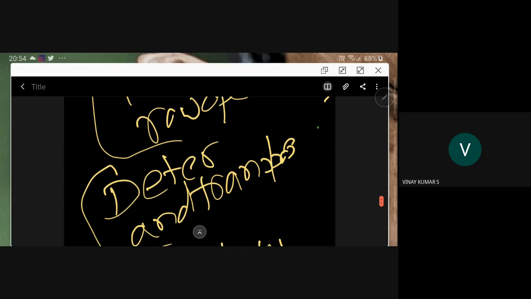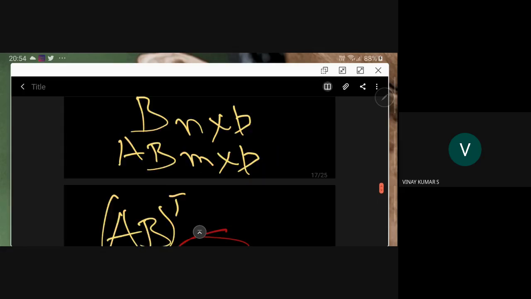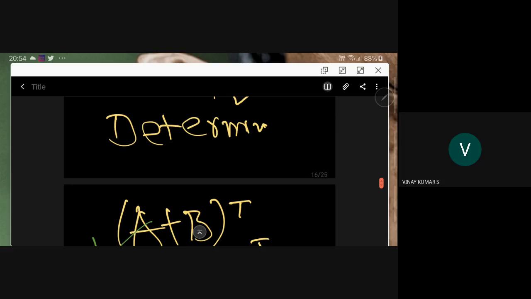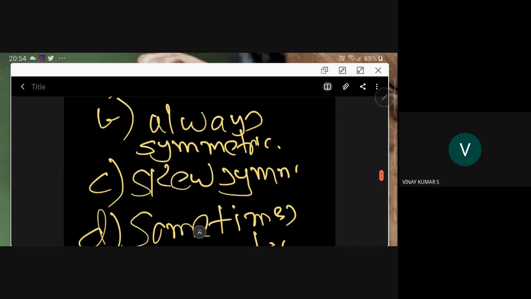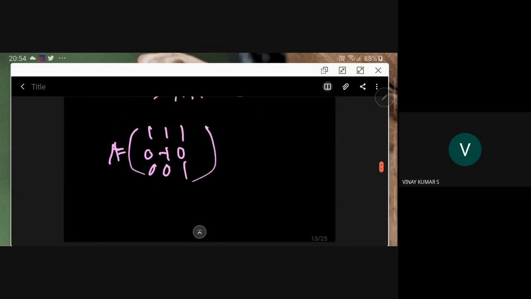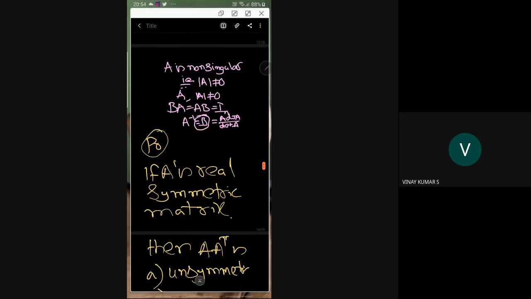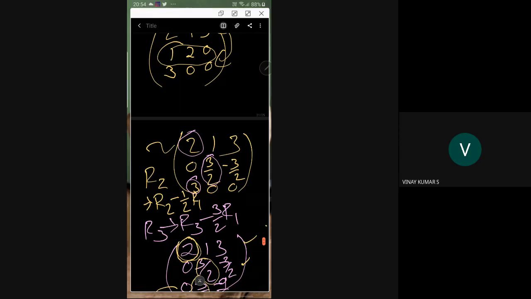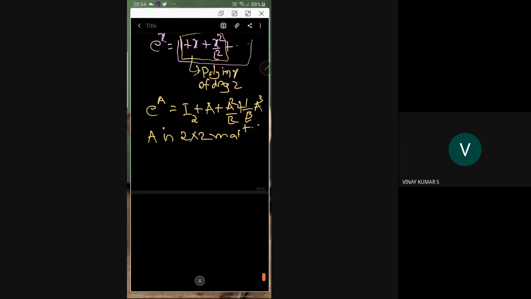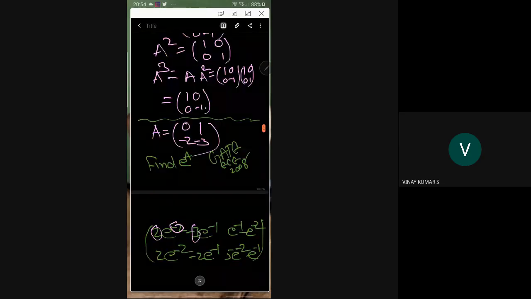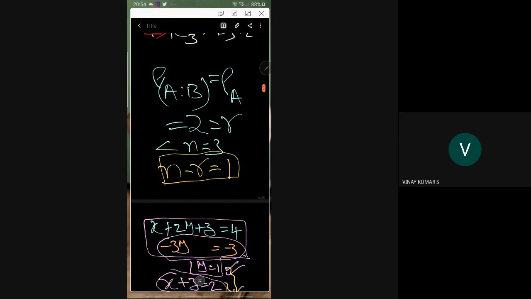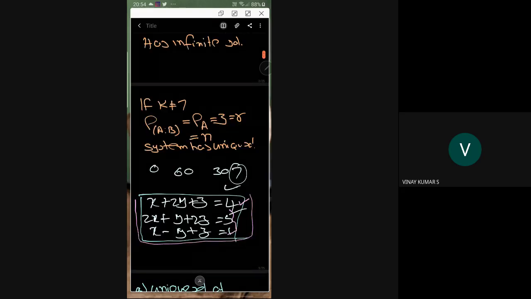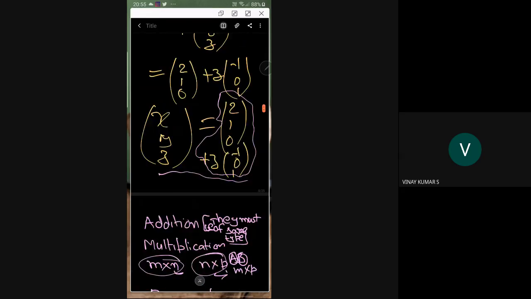If A is given like this, how can you find e power A? Somewhere else I have given that matrix.